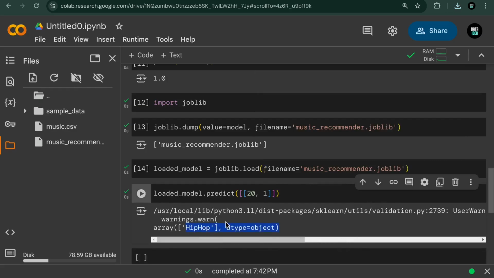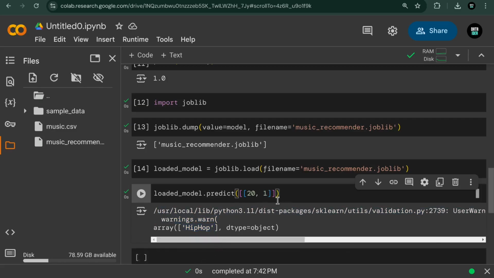We have a little warning here, but I'll cover this later. This warning is simply because when we were training our model, these values had been labeled as age and gender, but here we're not labeling them. It's not a thing to worry about. What we want to take away is that the prediction has been made.